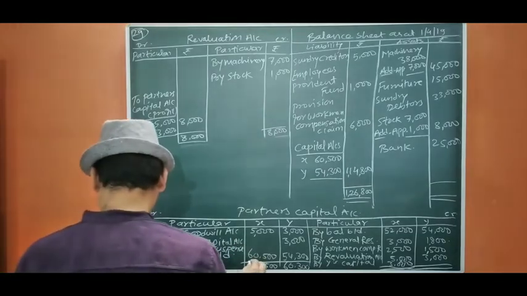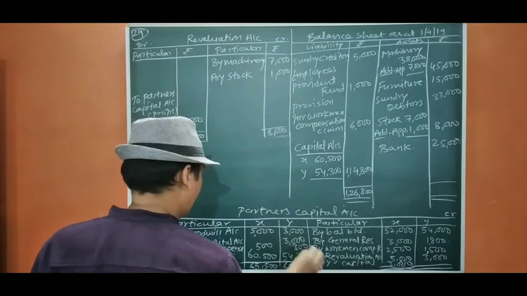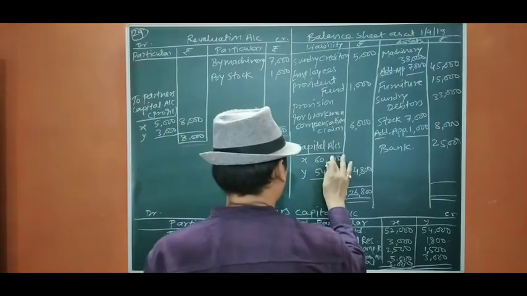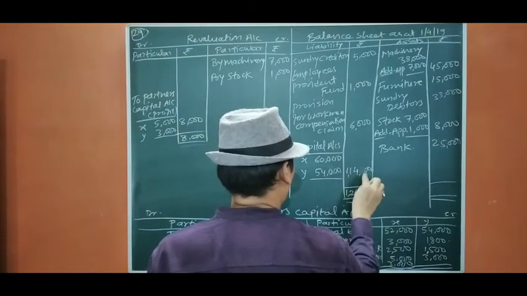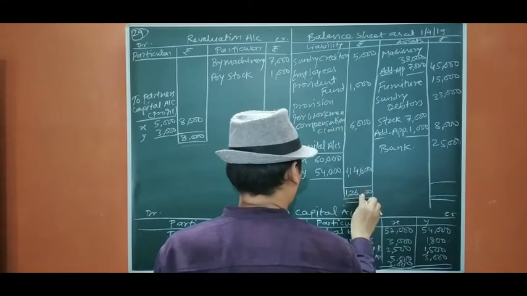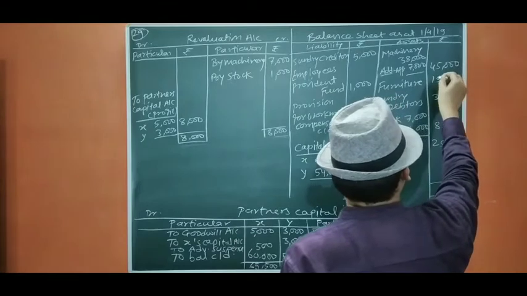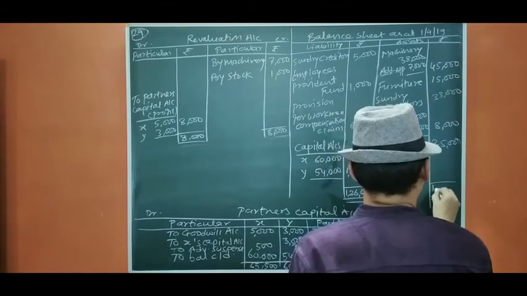So it will be 500, 300. So this will be 54 and 60. 126, 45, 60, 93, 101, 126. Okay.